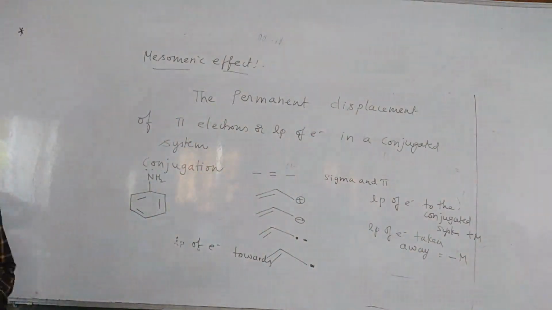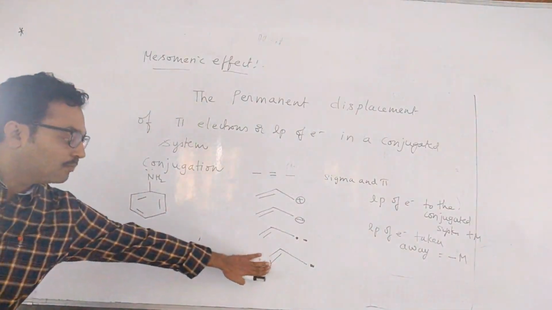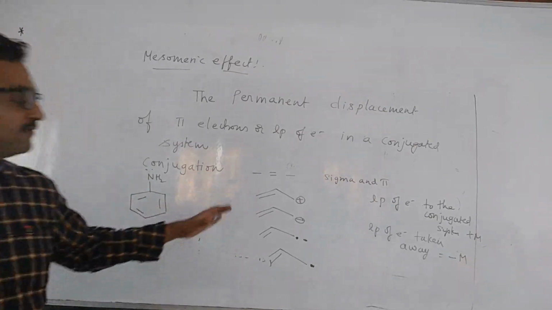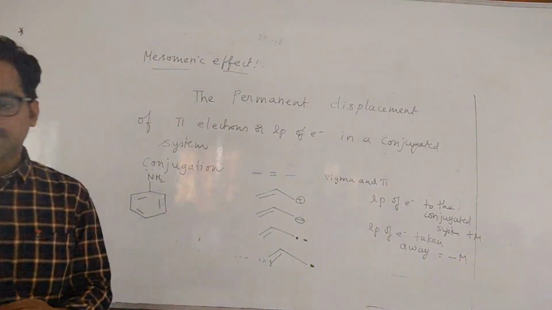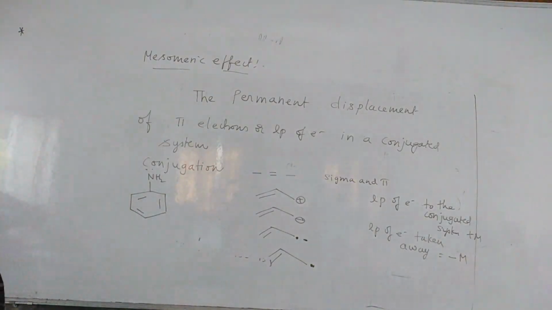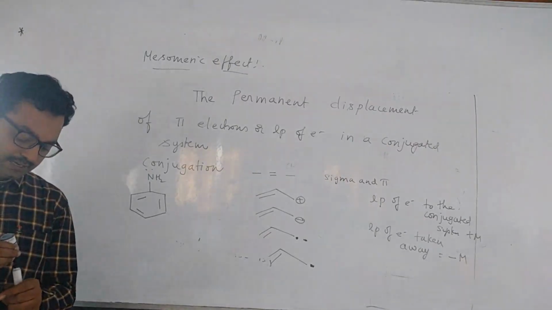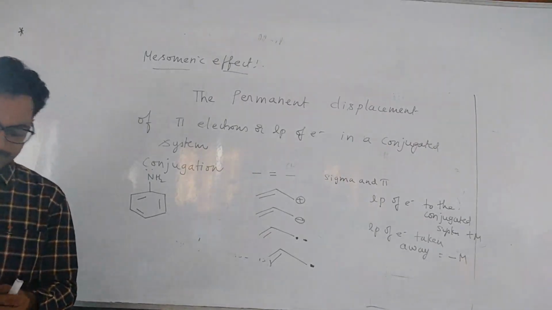If the non-bonding electrons are given to the conjugated system, like benzene or anything, then that effect is called what? Positive mesomeric effect. And if the lone pair are taken from the conjugated system, that is called minus M effect. So here also we have to see which groups will be donating and which will be accepting.